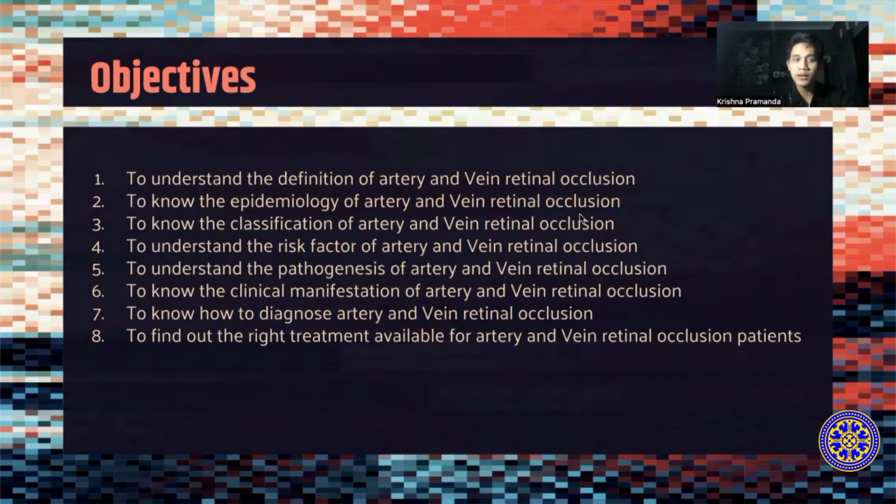So now I would like to tell you about the objectives. The first one, to understand the definition of artery and vein retinal occlusion, to know the epidemiology, classification, risk factors, pathogenesis, and clinical manifestations of artery and vein retinal occlusion, to know how to diagnose it, and to find out the right treatment available for artery and vein retinal occlusion patients.